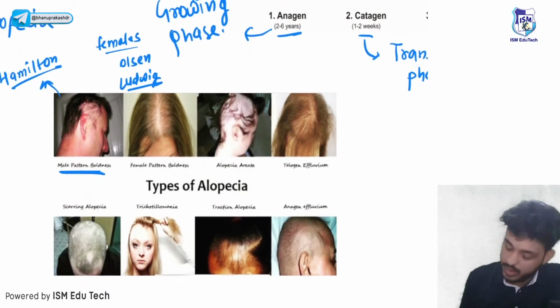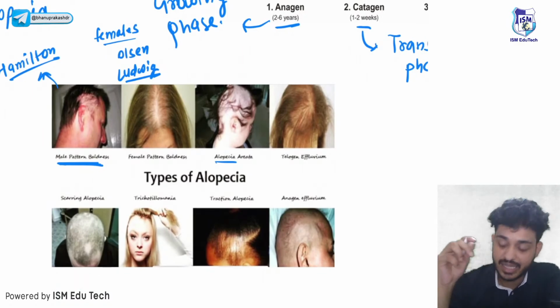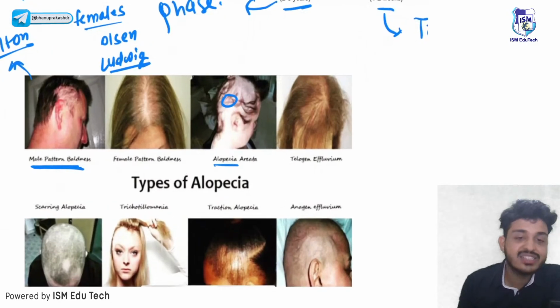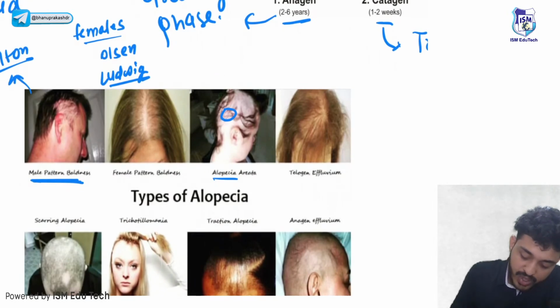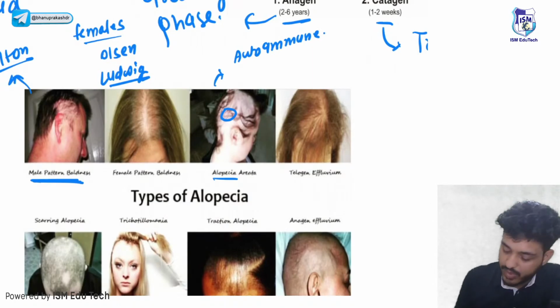All right. Third thing is your alopecia areata. Areata means from a specific area, right? From the specific area there will be hair loss. It is an autoimmune condition. Alopecia areata is an autoimmune condition, right? How is this? Autoimmune condition. So, what will happen?